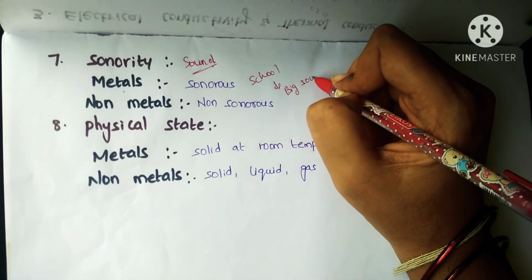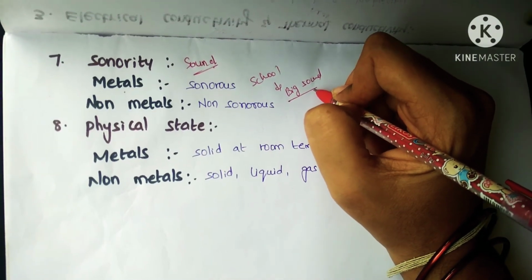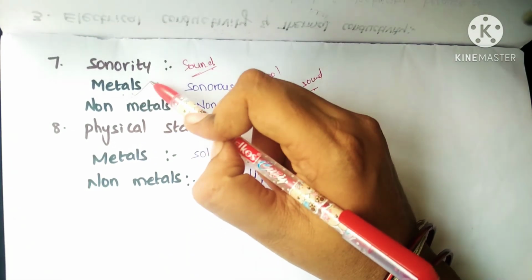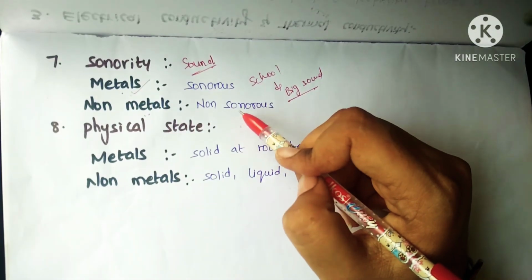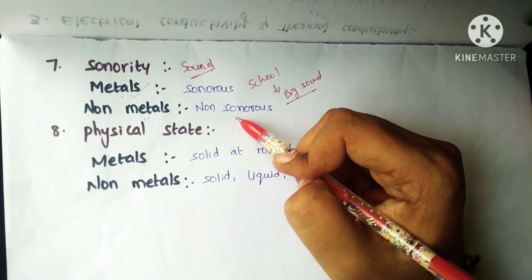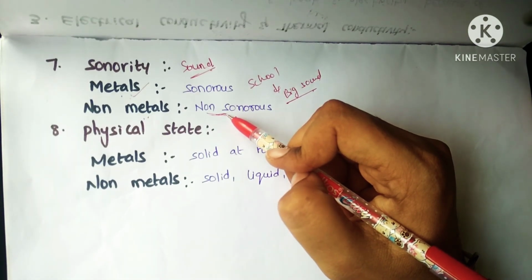So metals can produce a big sound. That is the reason for school bells or temple bells, those bells are made up of metals but not non-metals. Non-metals, obviously, are non-sonorous. If you take plastic or wood as an example, they won't create too much sound.